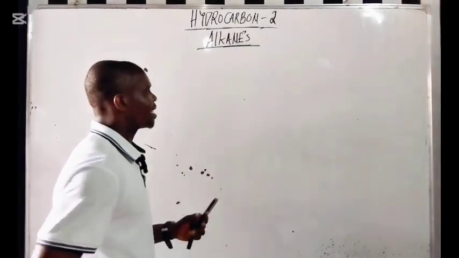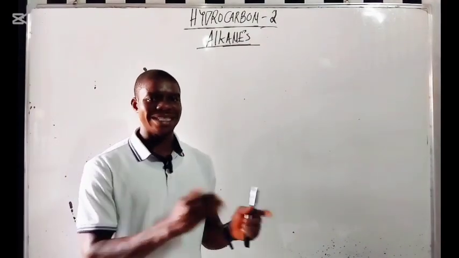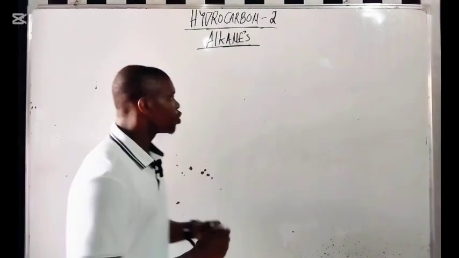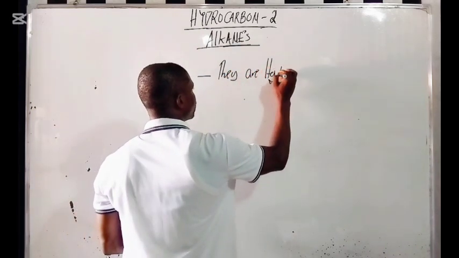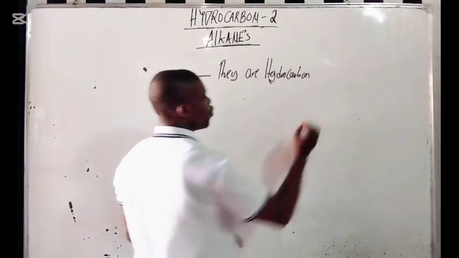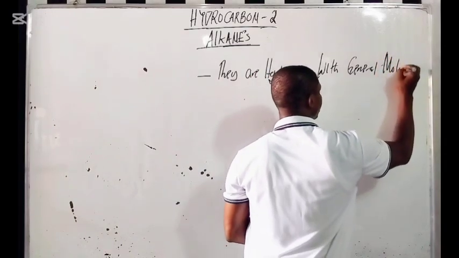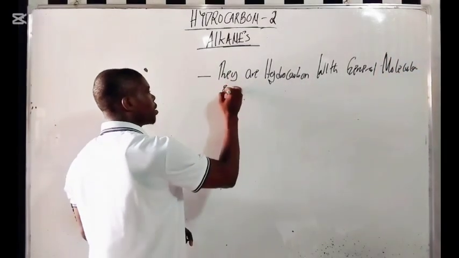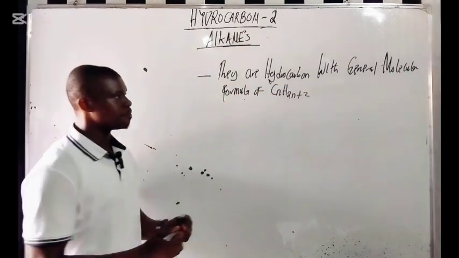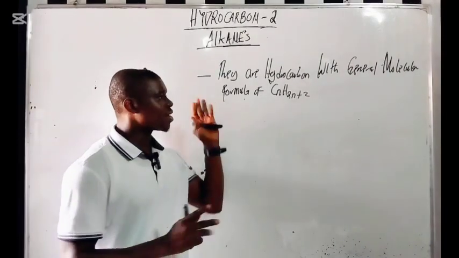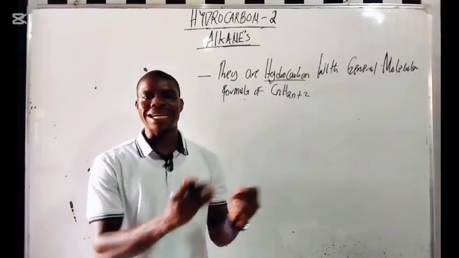The first thing you want to understand here is that alkanes are hydrocarbons with the general molecular formula CnH2n+2. Hydrocarbons are organic compounds that contain carbon and hydrogen only.